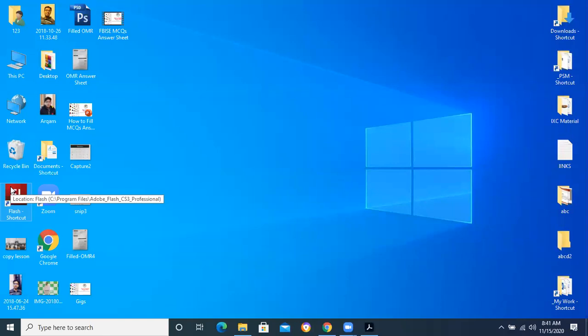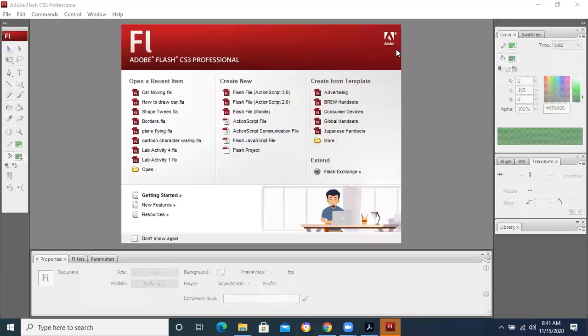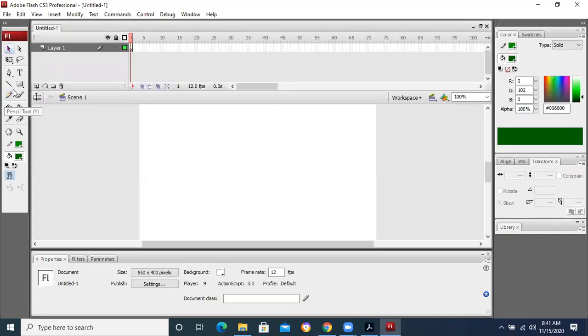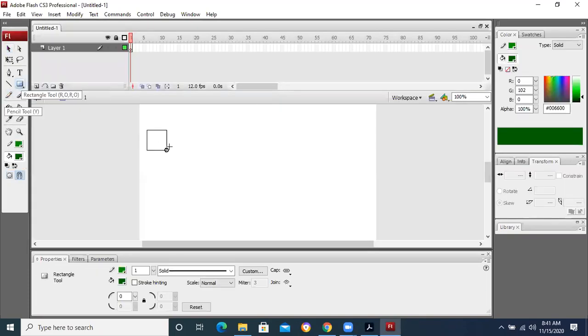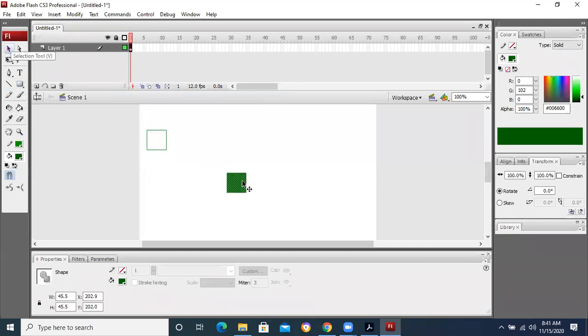For example, if you have a statement, which of the following tools is used to resize an image, you want to increase or decrease the size of an image in your Flash, what tool is there that you are going to use? You are going to say that I am going to use the free transform tool.